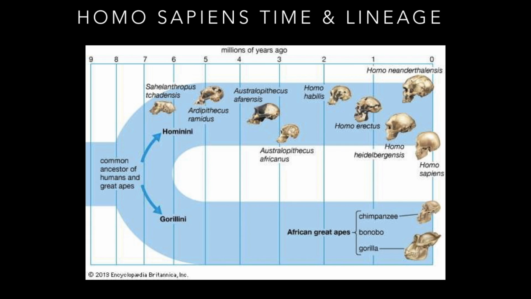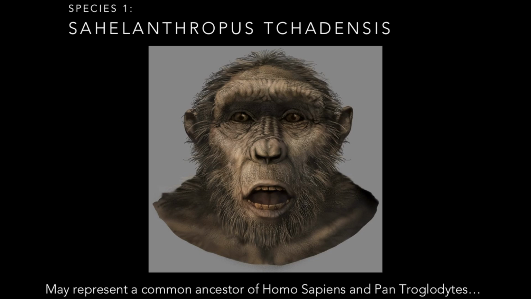This image gives a more in-depth perception of the evolution of Homo sapiens. As you can see, it begins with the Sahelanthropus tchadensis, then it continues with the Ardipithecus ramidus, and then it goes to the Australopithecus afarensis, africanus, and the anamensis, and then it evolves into the Homo genus, which includes the habilis, the erectus, the Neanderthals, and the sapiens.